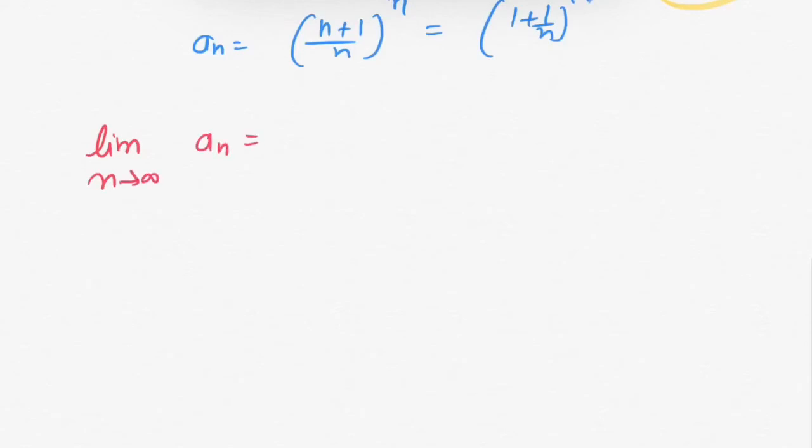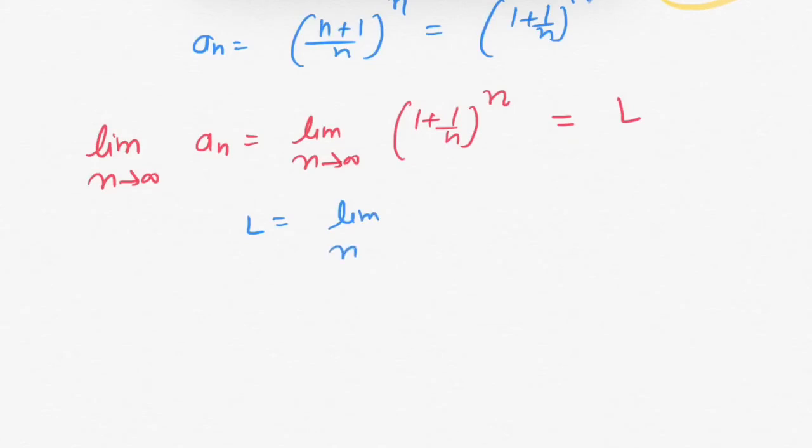Limit n tends towards infinity a_n is (1 plus 1 over n) raised to power n. Suppose this equals capital L. That means we have capital L equals limit n tends towards infinity (1 plus 1 over n) raised to power n. Now taking log on both sides, we have ln L equals